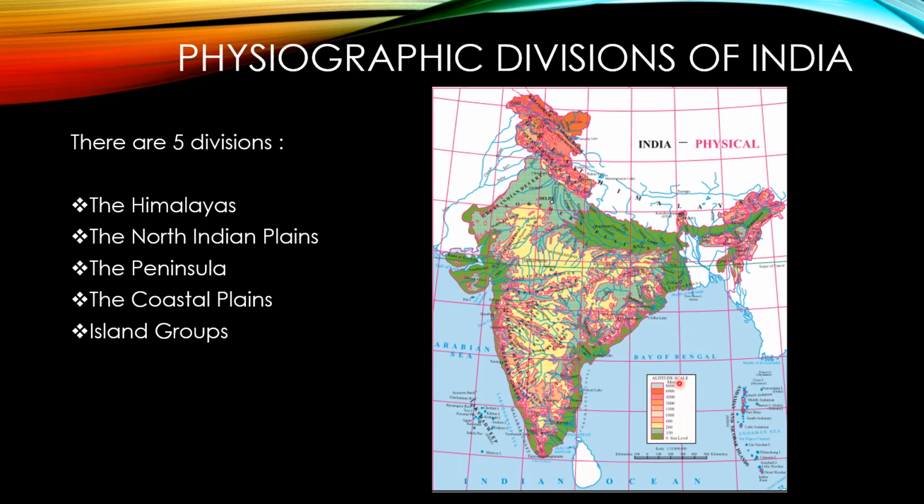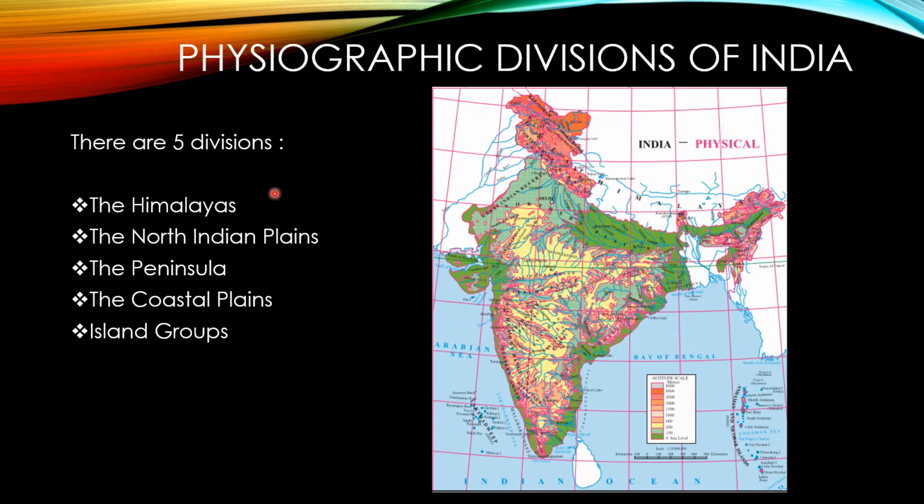Now in this map, I will show you the five physiographic divisions of India. First division is the Himalayas. On the map, in the northern side, the dark color is used to show mountainous area. The Himalaya mountain ranges are spread in the eastern side like this.